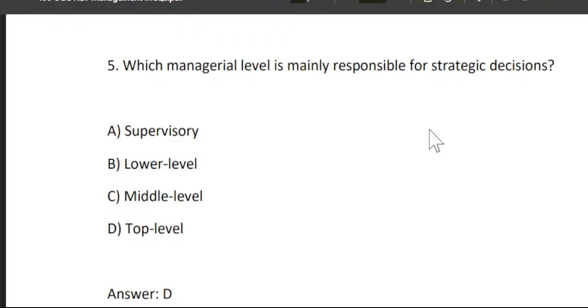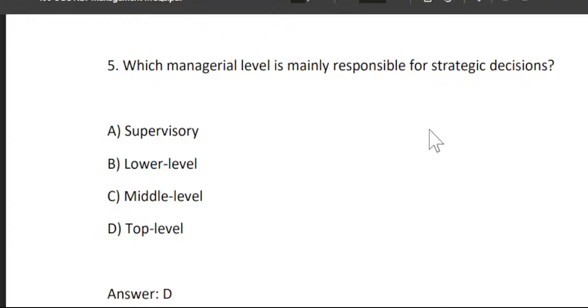The first thing we have to consider is that strategic decisions are taken by the top level management, right?